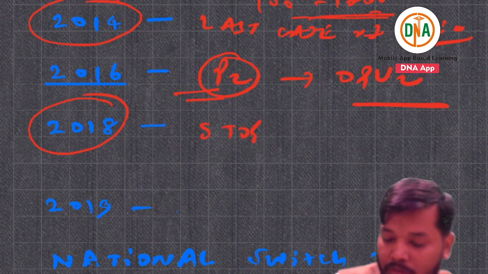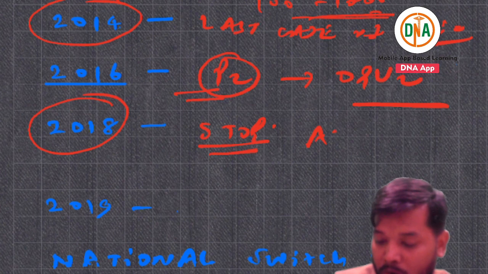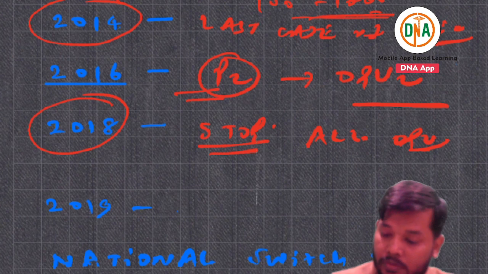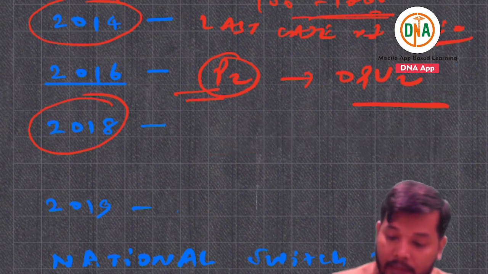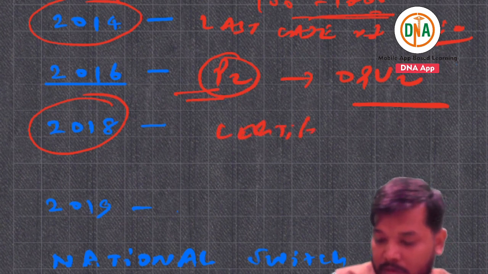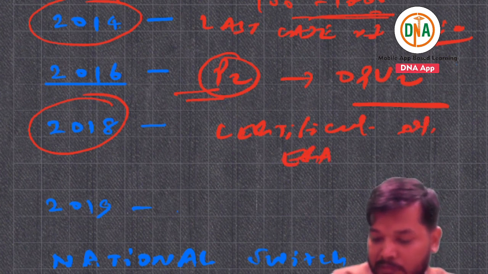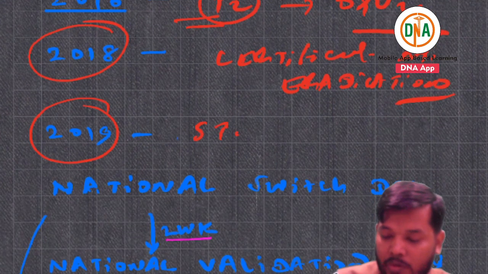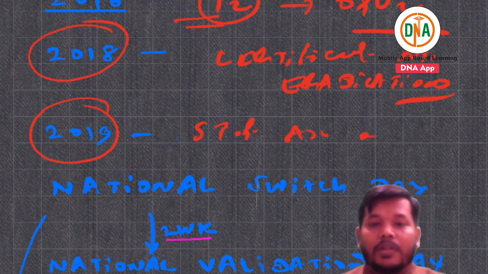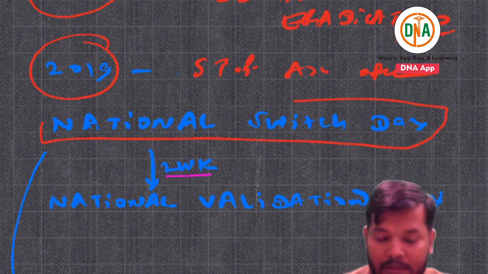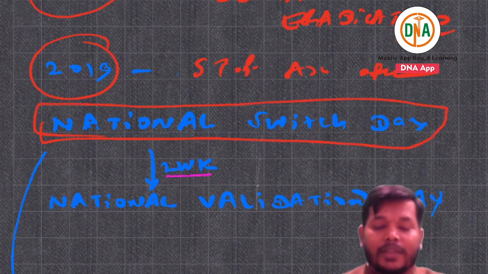Stop all OPV in 2018, and the certificate of eradication. And from 2019, stop all trivalent OPV.